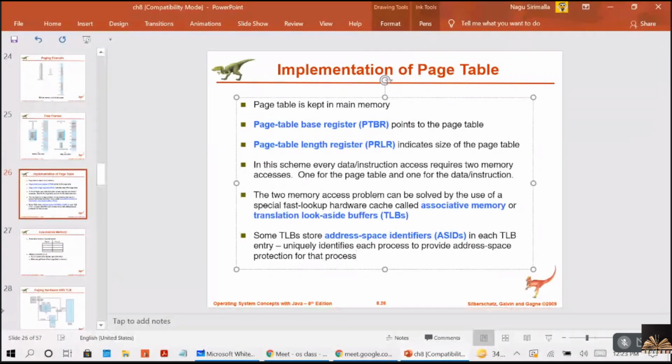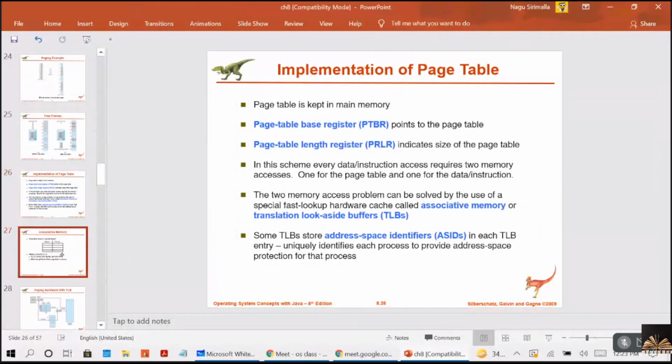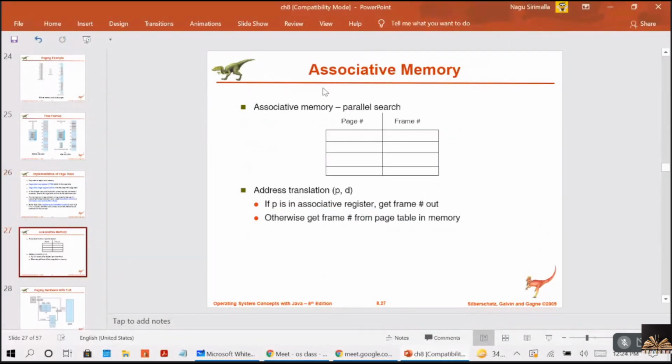So if you see this here, this associative memory, it will search for the page number and immediately give the frame number where that page is stored, right?